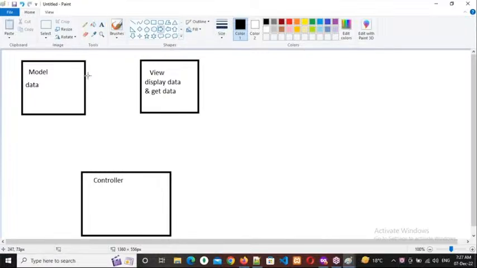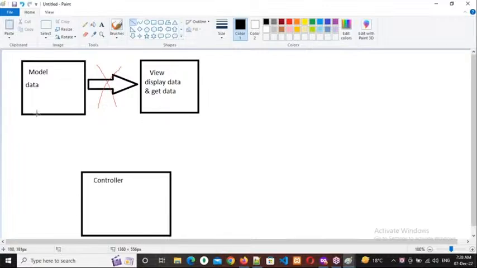So though the data is available in the model, can I send this data directly from this model to view? Can I send data from the model to view directly? Respond everybody, as per your knowledge. Yes, sir. Can I send this data directly from model to view? No, we cannot send this model data directly to the view. Okay, everybody, we cannot send this model data directly to the view. So then how can I print it?